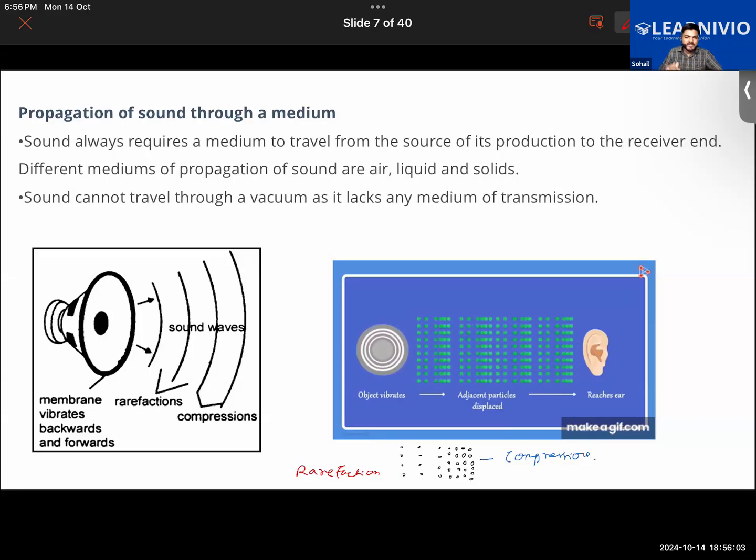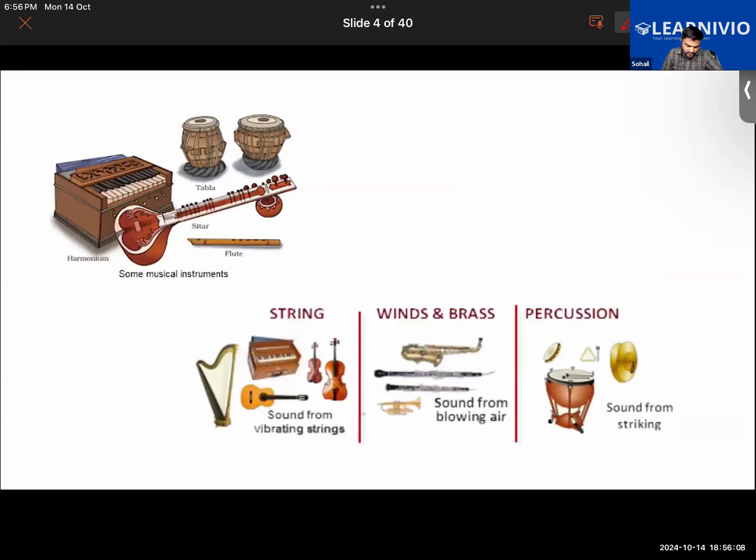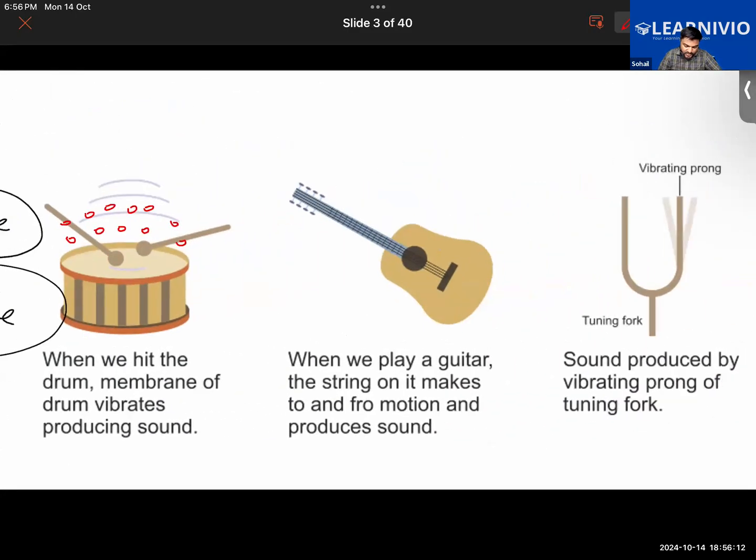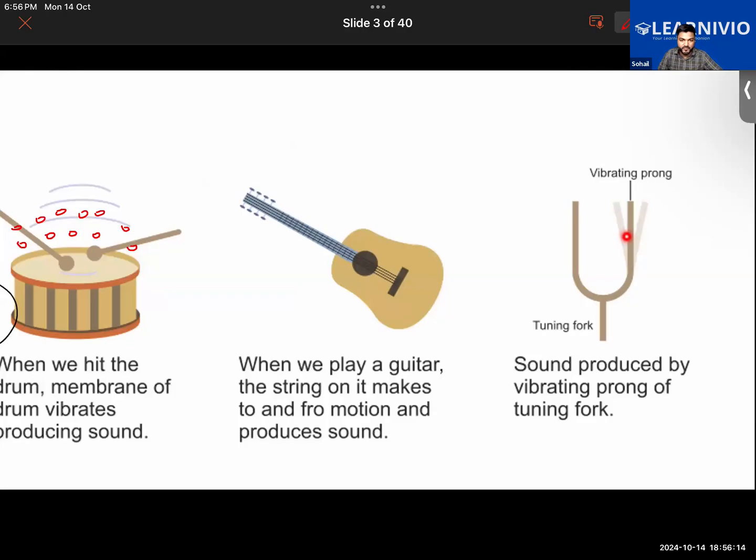Whenever we strike any given instrument, take for example, this tuning fork here. Look at the way it is vibrating. It is moving in a to and fro motion.